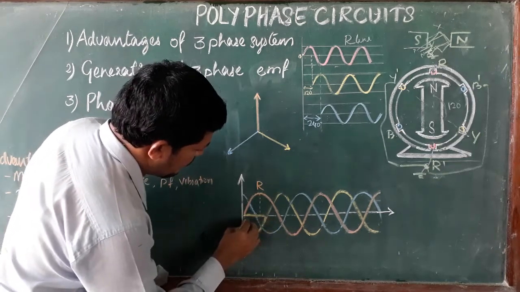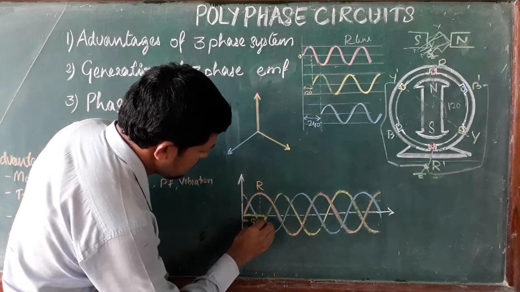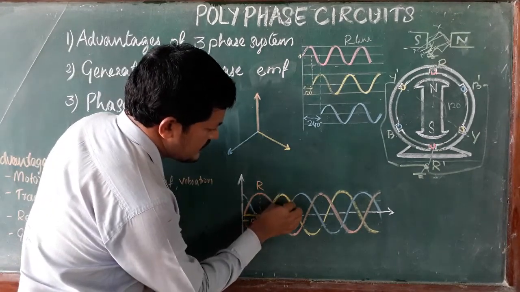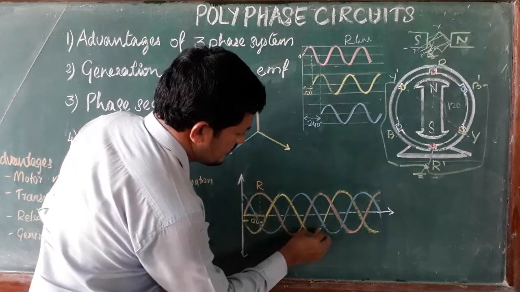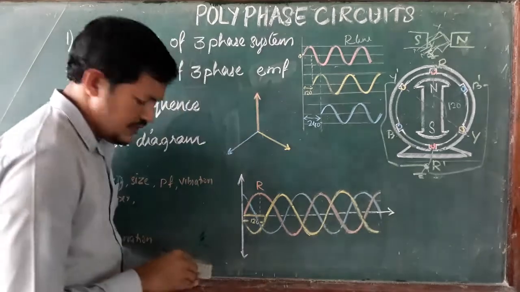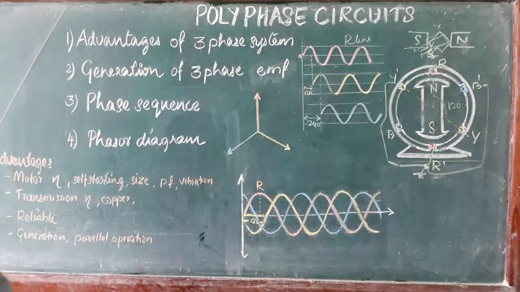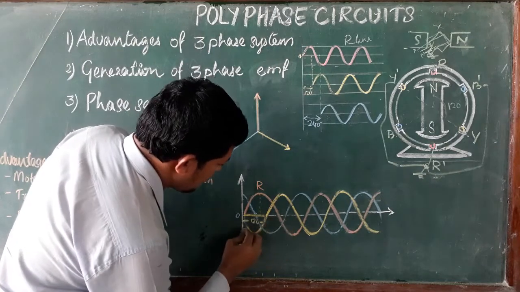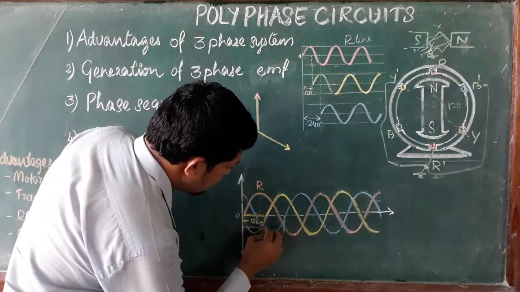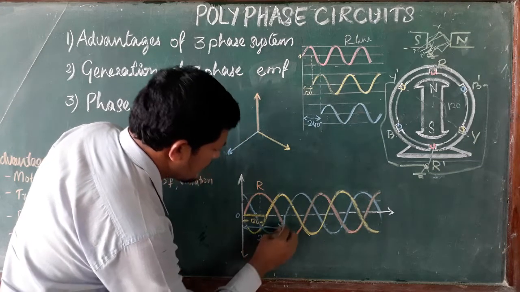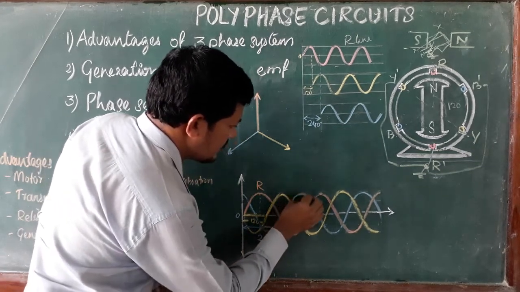So after 120 degrees, the Y phase started and goes on. Again the third phase is the B phase. It is at 0 degree, it started from here. After 240 degrees, the B phase started and goes on.